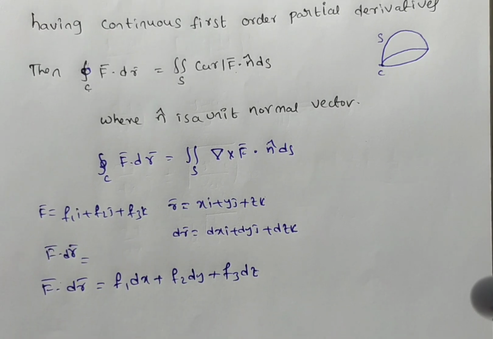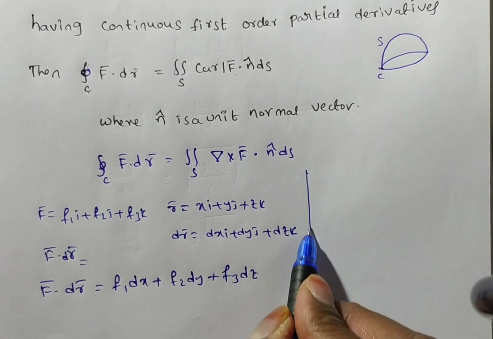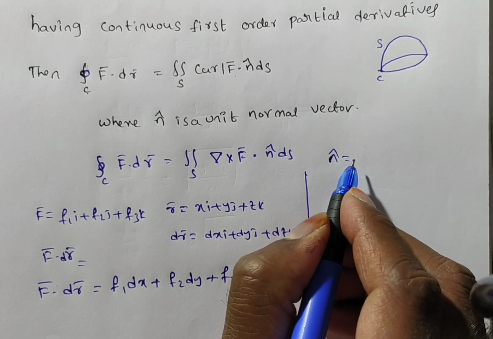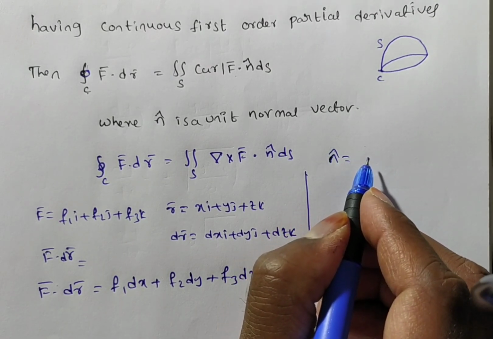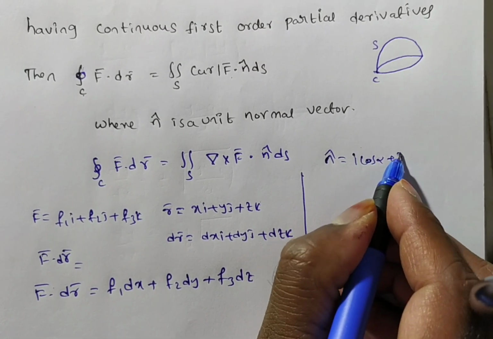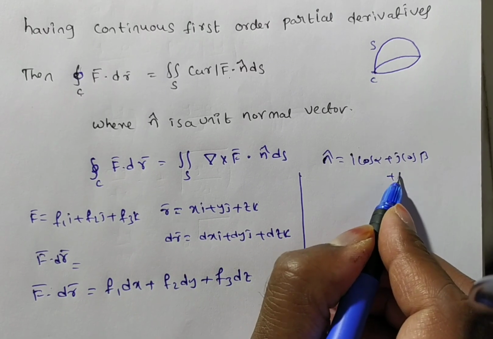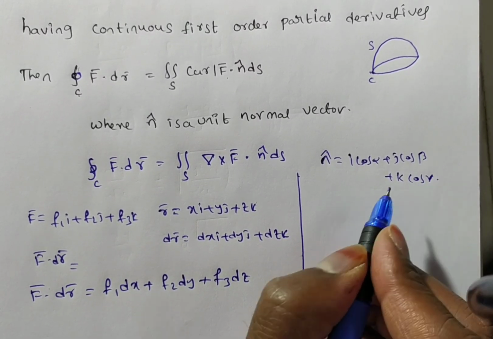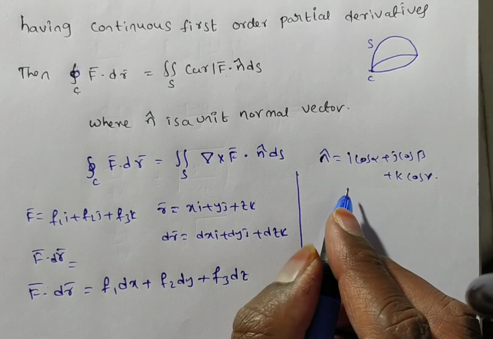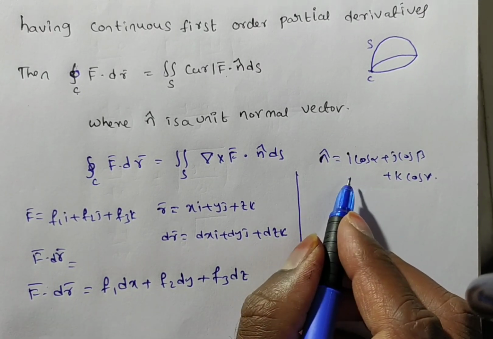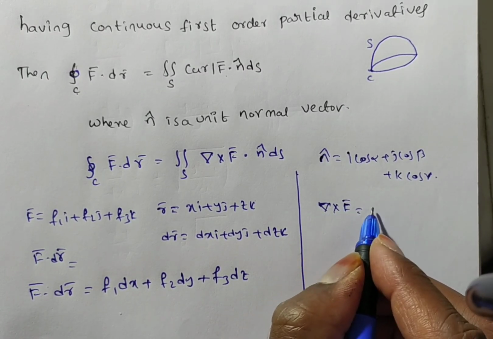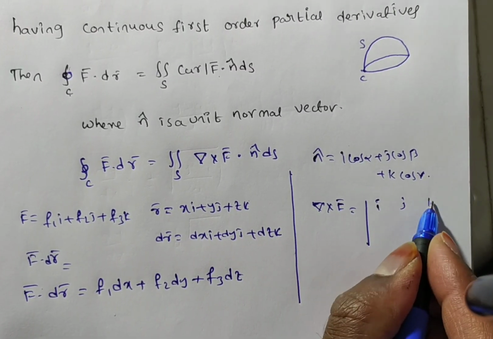This is the left side. Similarly we need to find the right side. On the right side, n cap is nothing but a unit normal vector, that is, we have i cos alpha plus j cos beta plus k cos gamma. Okay friends, this one also we can change into another variable. Anyway, we will discuss later. Now we have del cross f bar, and del cross f bar is equal to the determinant i j k.